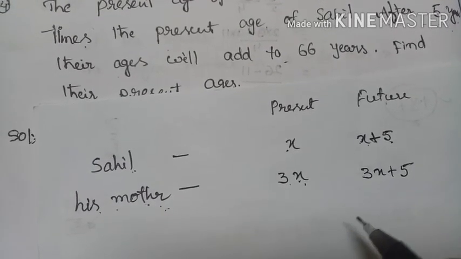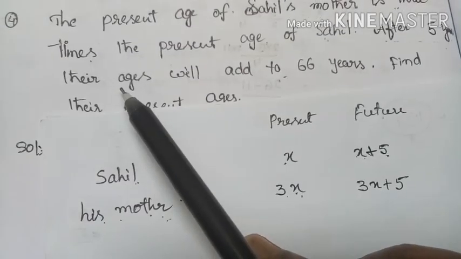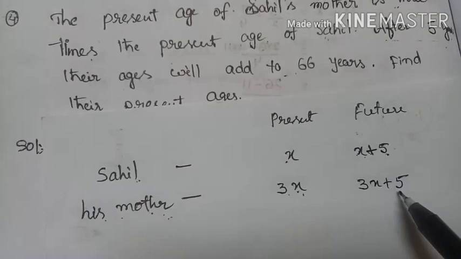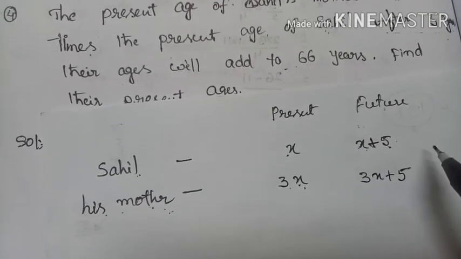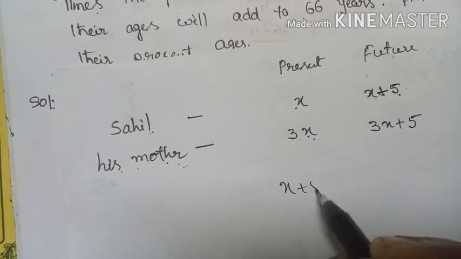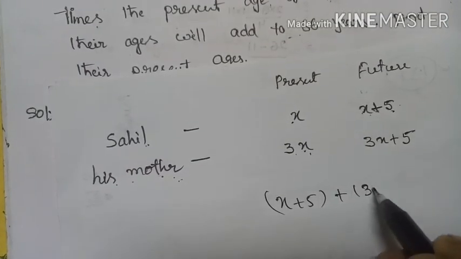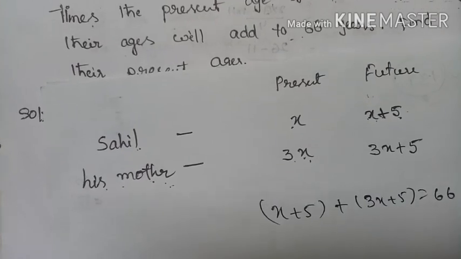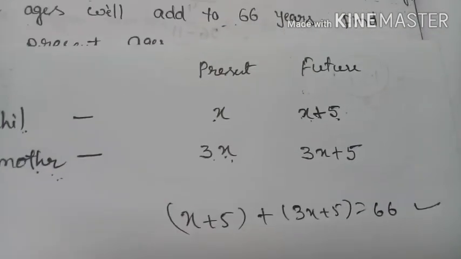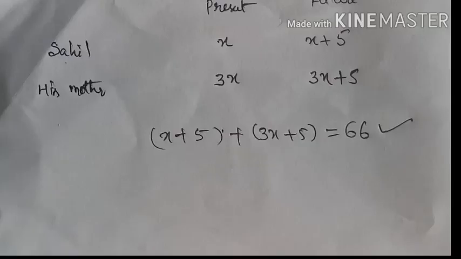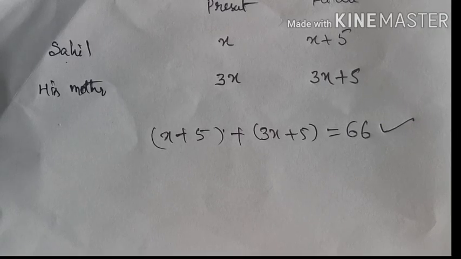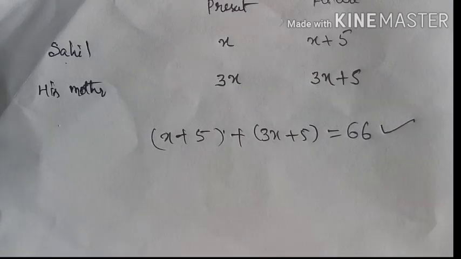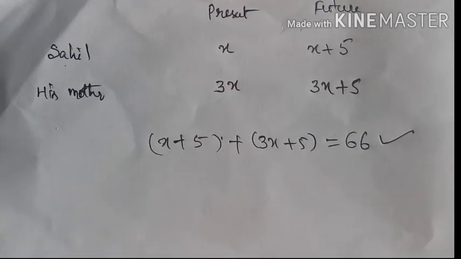Yes or no? Yes. Then after 5 years, they will be added. If their ages are added, it will become 66. That means X plus 5 plus 3X plus 5 is equal to 66. Okay, in this way we got the equation. Now we find the unknown value, that is X. Then we should find the age of Sahil and his mother.